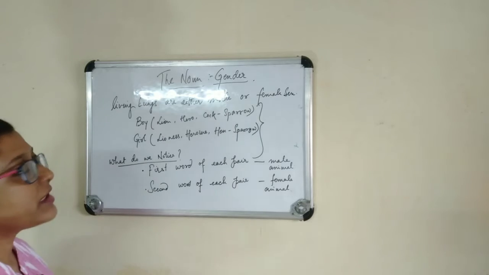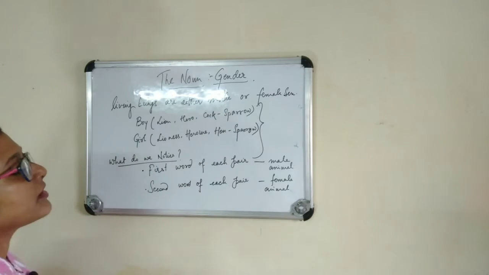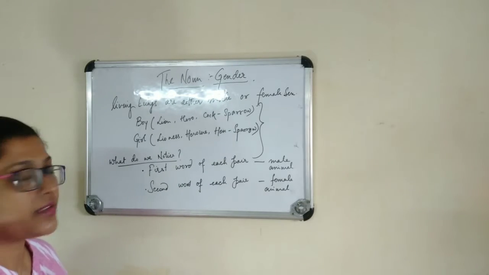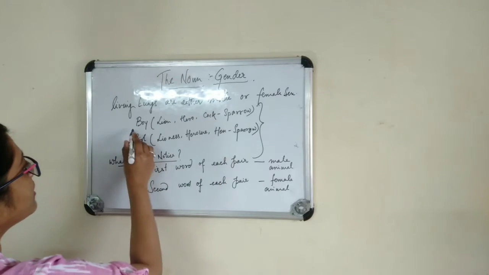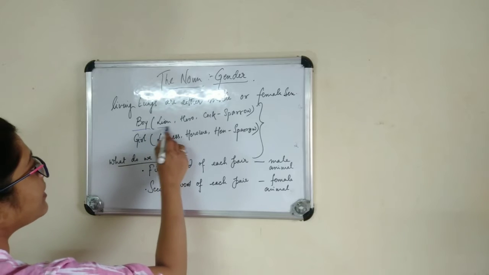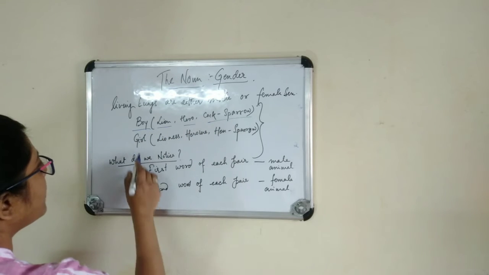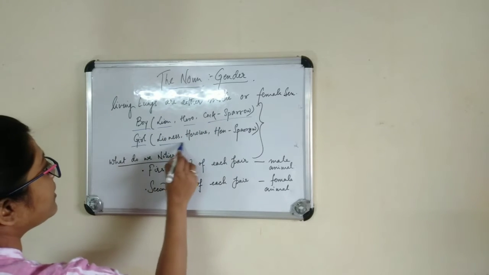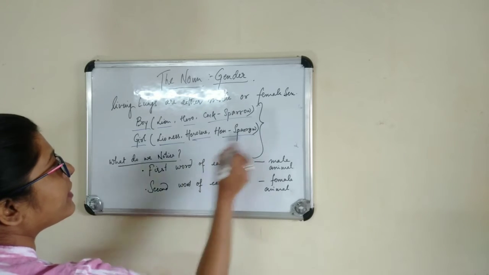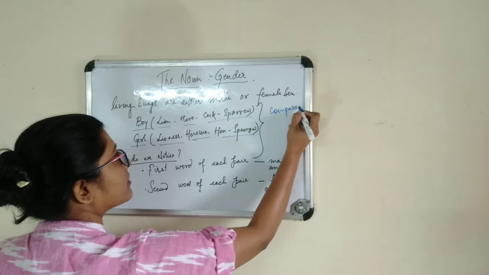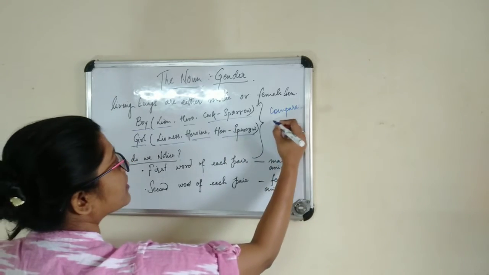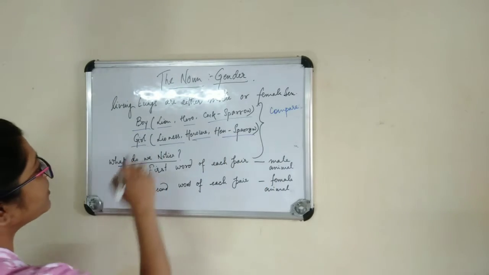As we know, living beings are either divided into male or female sex. Let's consider these examples: boy, lion, hero, cock sparrow, and here we have girl, lioness, heroine, and hen sparrow. If we compare these two examples, what do we notice here?